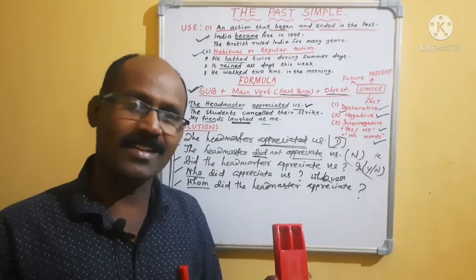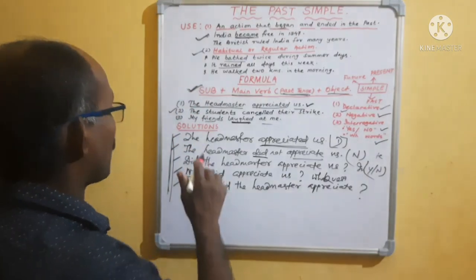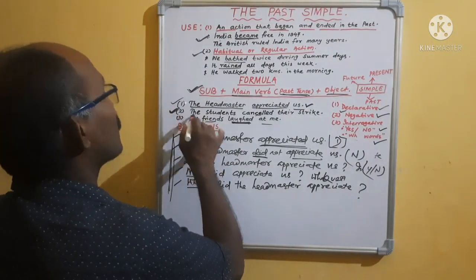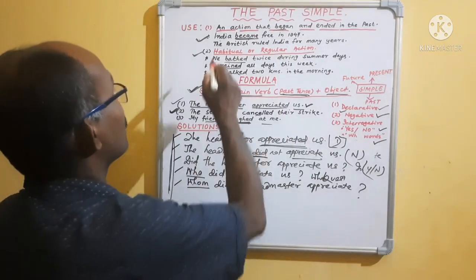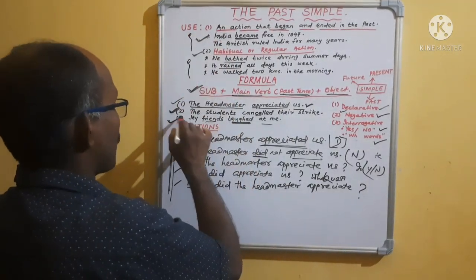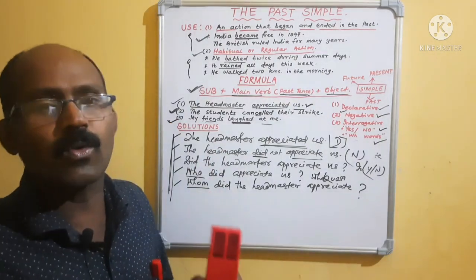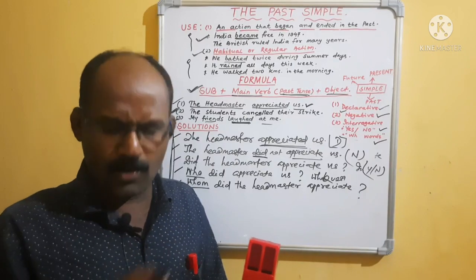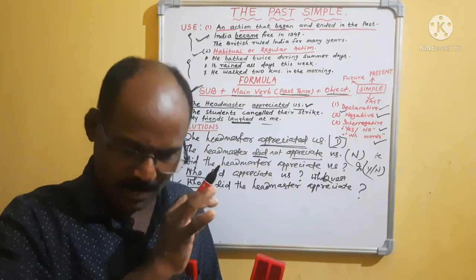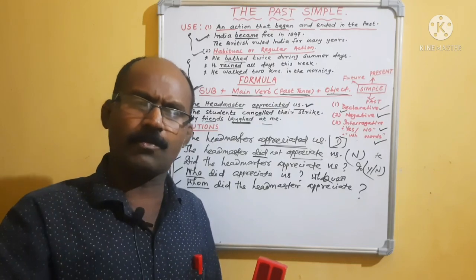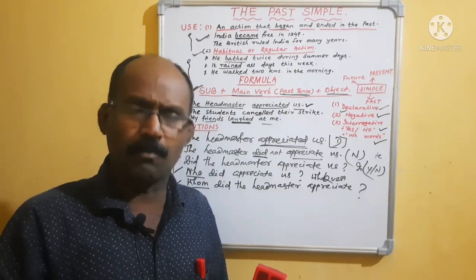Did you understand? You practice. I have solved it physically here and orally, but these two, these three and the last one you do at your home. Practice it, there will not be a single problem. If you are facing any problem, comment to me.